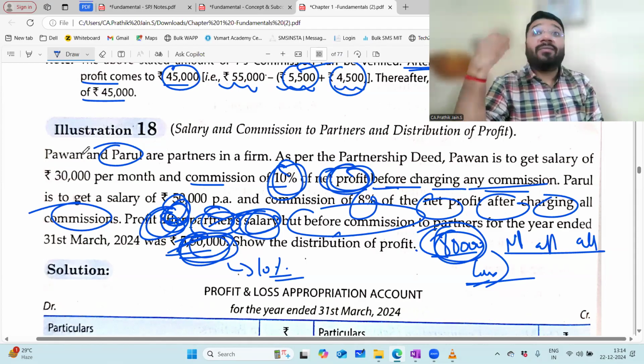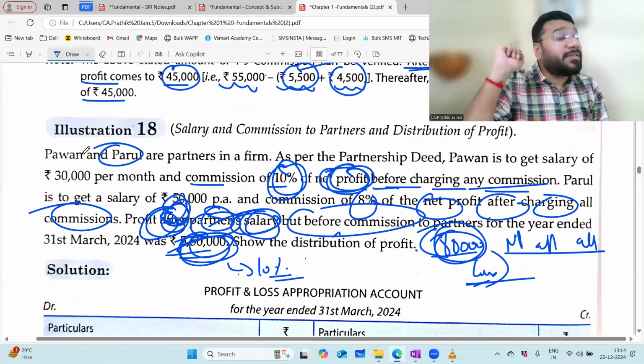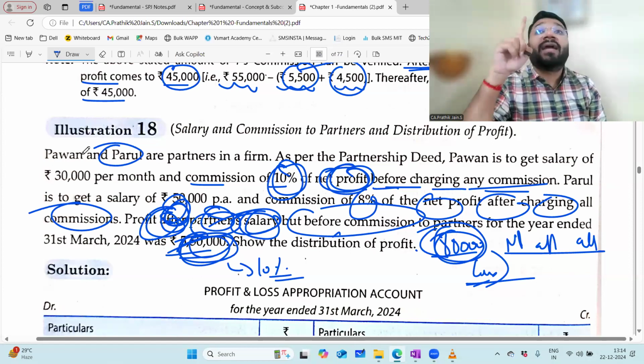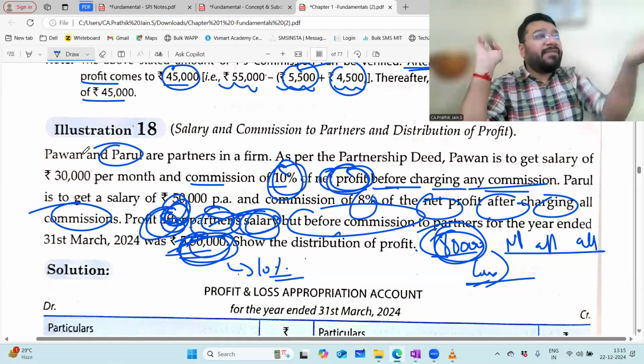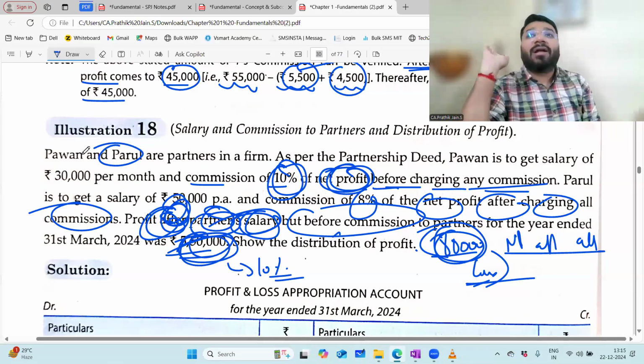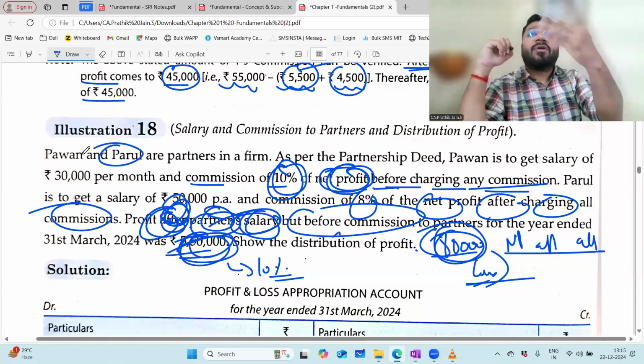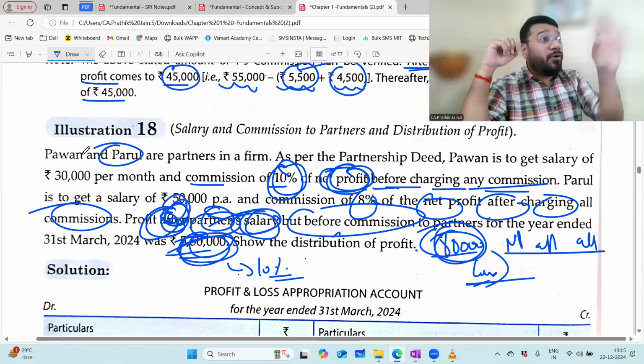So how fast you are in mental calculation, that fast you can finish this answer. So this is a 10-second question. At the max, 15 seconds. 10 seconds for reading the question, 5 seconds for answering it. But how long will you take? You'll sit and calculate in rough column. Such a big question they've asked. You'll put all the side calculations. How much time wasted? 4 minutes gone. For a 1 mark question, 4 minutes gone.